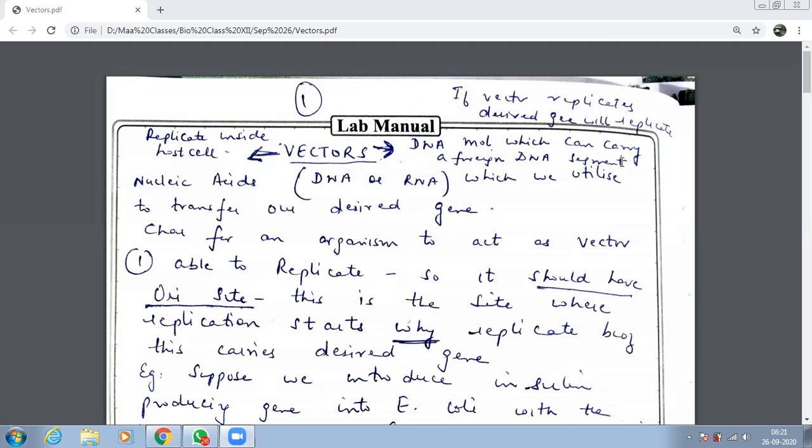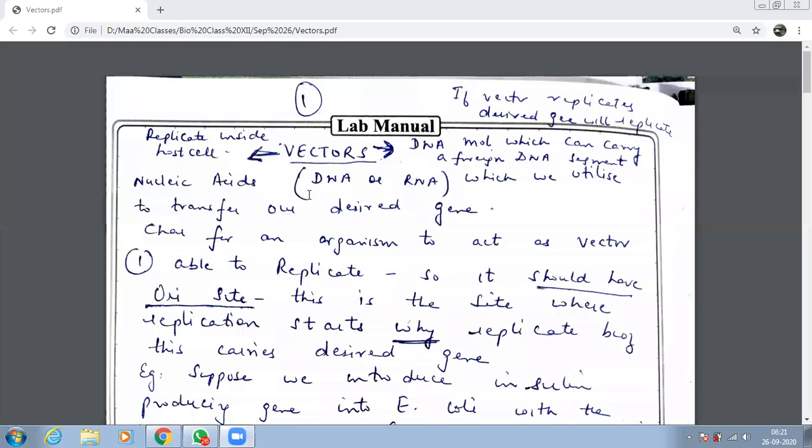So what is the first job the vector will do, beta? It will carry that foreign DNA segment into the host. The desired gene that is yours, it will carry into the host. After going into the host, it will do this work: it will replicate inside the host cell. You inserted one foreign gene, and after it enters the host, the number of genes will start replicating. Got everybody? What are the things which a vector is going to do? What is a vector? It is a DNA or an RNA molecule which can carry a foreign DNA segment and it can replicate inside the host cell.